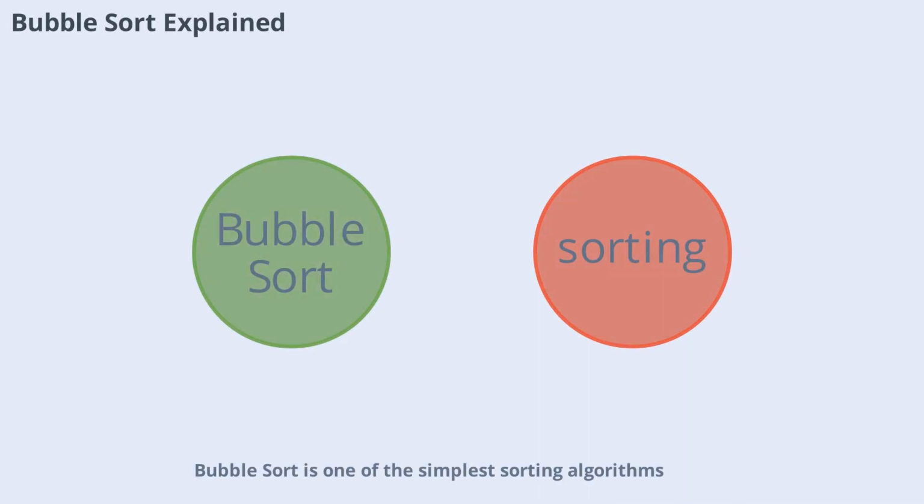Bubble sort is one of the simplest sorting algorithms. It works by repeatedly stepping through the list, comparing adjacent elements and swapping them if they're in the wrong order. This process continues until the list is sorted. While easy to understand, bubble sort is not very efficient for large datasets as its time complexity is O(n squared).